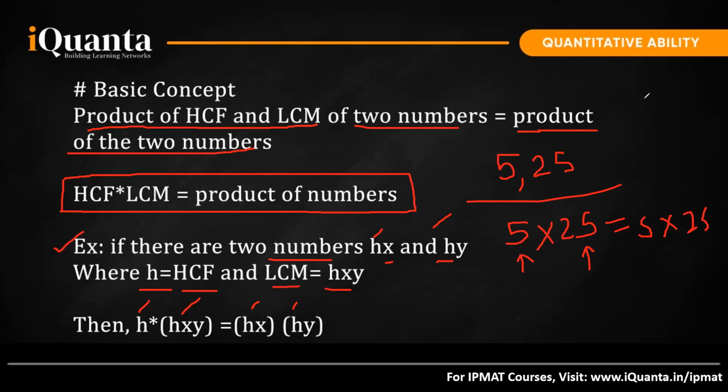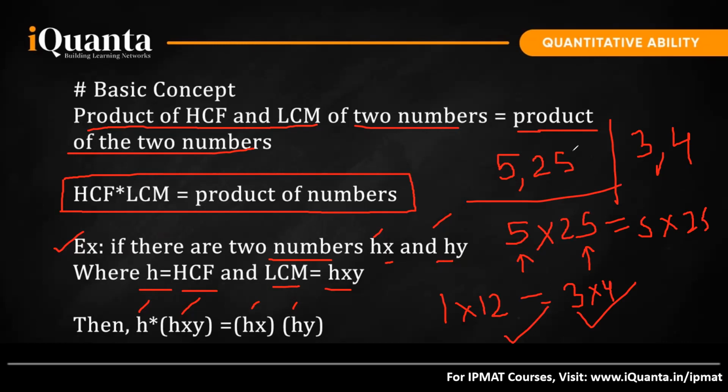Similarly, if I take two numbers, say 3 and 4. The HCF of 3 and 4 will be 1, and the LCM of 3 and 4 will be 12. So I got HCF and LCM. This will always be equal to the product of the two numbers which are given, 3 into 4. Is it correct or not? LHS is equal to RHS, right? So this rule only applies to two numbers.